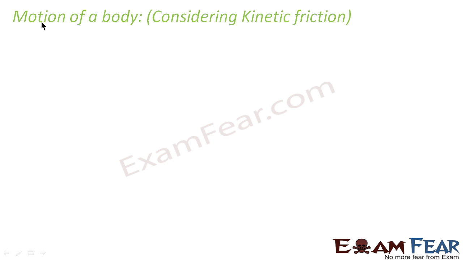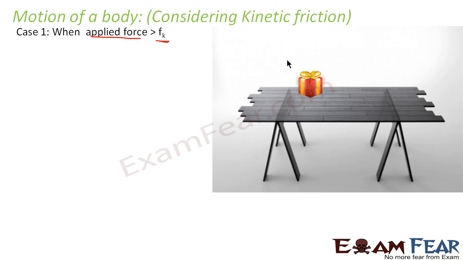Now that we have introduced what kinetic friction is, let us look at the motion of a body in general considering kinetic friction. Let us take the first scenario, when the applied force is greater than the kinetic friction. Let us take the same example.